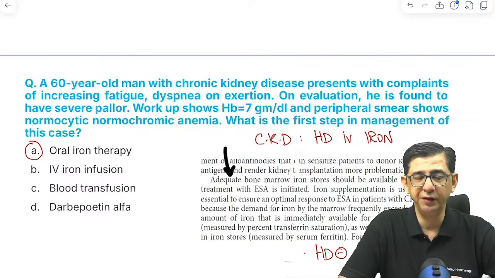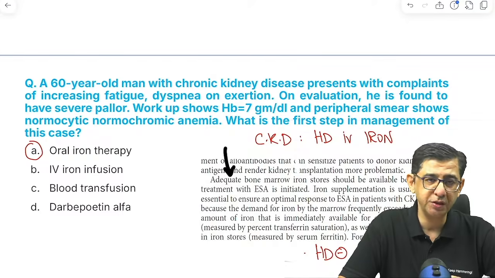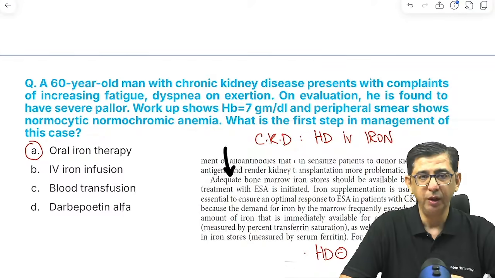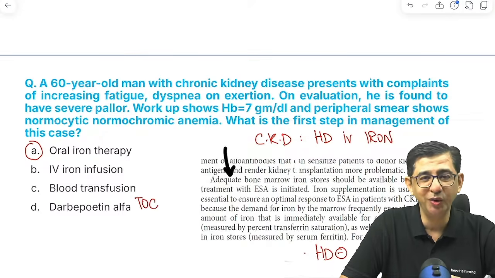The question, if it said what is the main treatment, obviously in chronic kidney disease, erythropoietin production is lesser, so the treatment of choice is darbepoetin alpha. I don't dispute that. But at the moment, the question is not asking you what is the treatment of choice. He is asking you what you would do first.